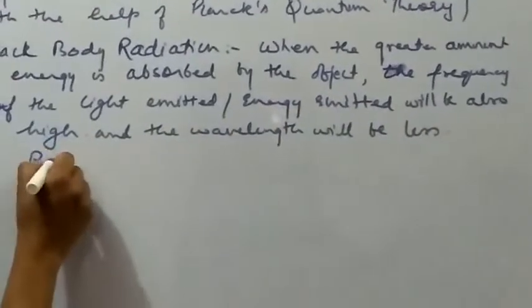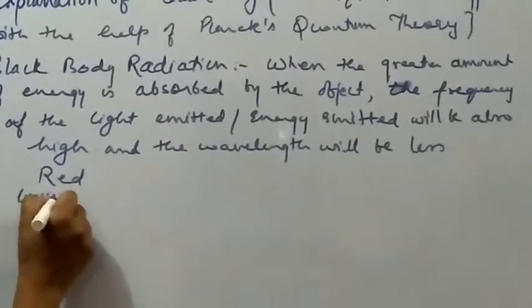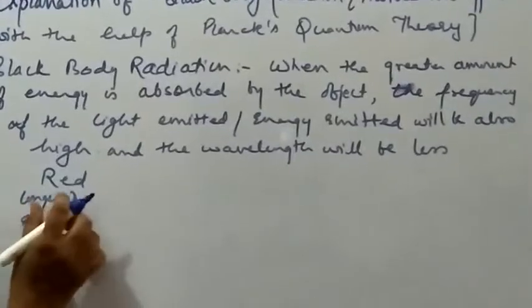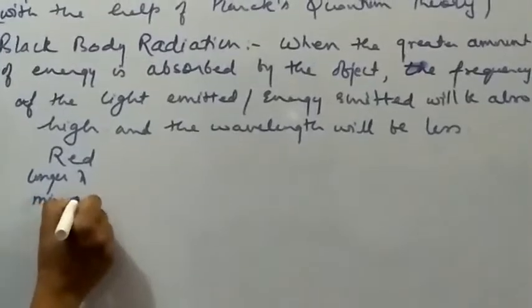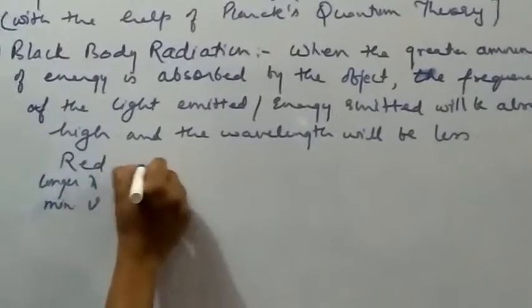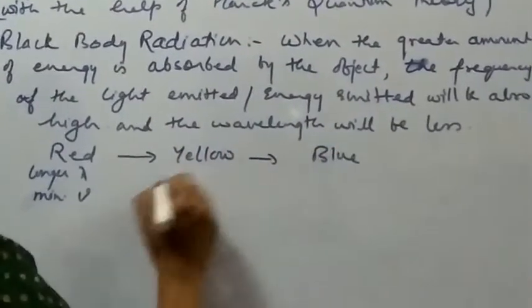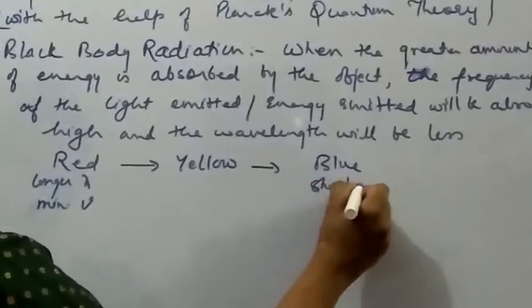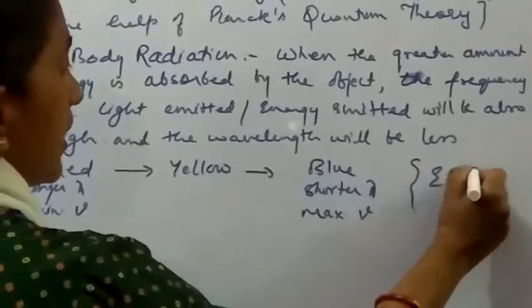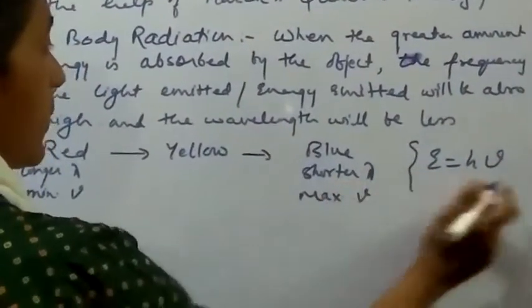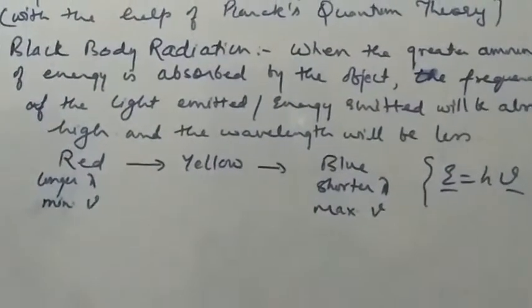So the red color, the object has longer wavelength but minimum frequency. Whereas when the color changes to yellow, then finally to white, and finally at the end it goes to blue, here we have the shorter wavelength and maximum frequency. Now this will be related with E equals h nu. Greater frequency means the greater is the amount of energy that will be absorbed or emitted.